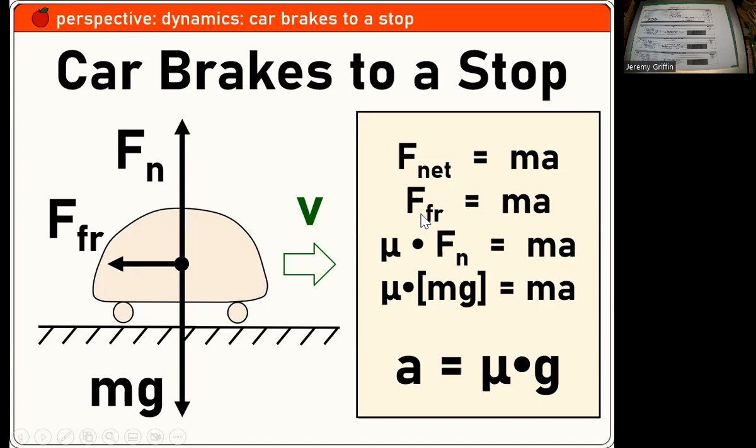Now, you know friction force is the coefficient of friction times the normal force. That's true if it's kinetic friction. It can go up to that value if it's static friction, right? You know that normal force would be equivalent to the weight as long as it's a flat road, right? So you can make some substitutions and figure out the rate that the car can slow down. That's the acceleration of the car: coefficient of friction times the gravity of the planet.